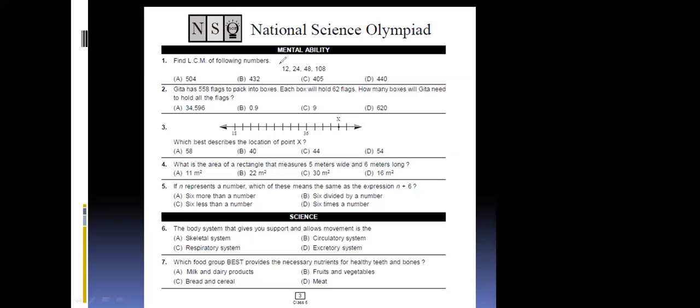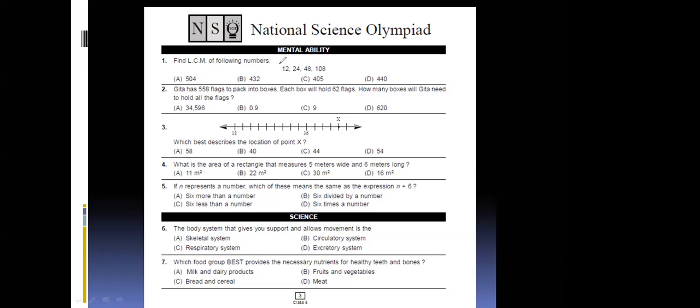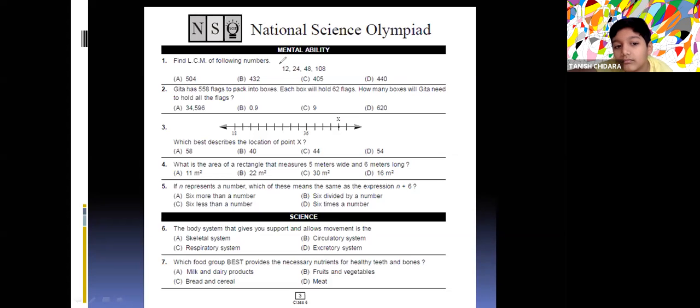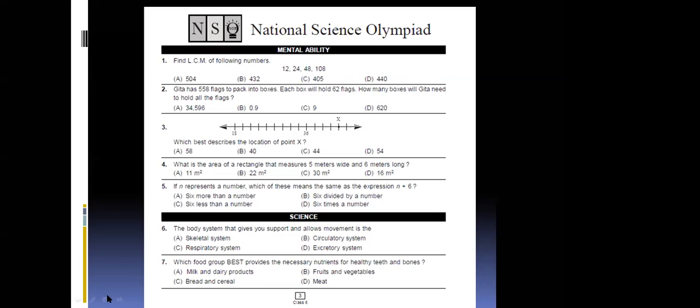Okay. LCM. You know how to find the LCM? Yes, ma'am. Sure. One second. Able to see the board? Yes, ma'am. So how do you find the LCM, children? Ma'am, you have to write the multiples of all numbers. Okay. Do it and tell me.